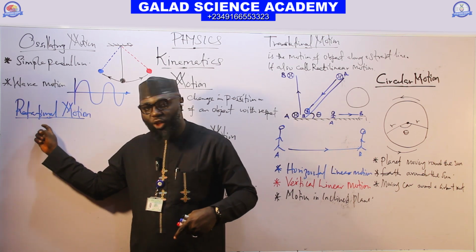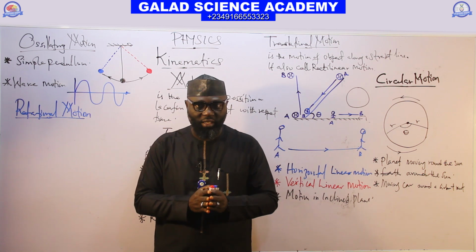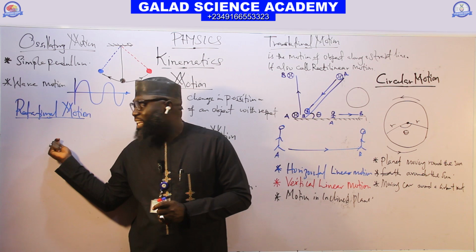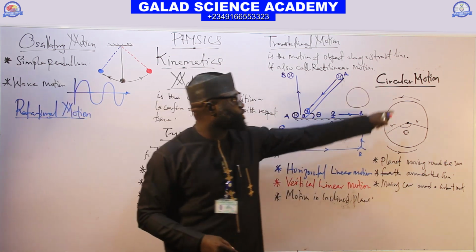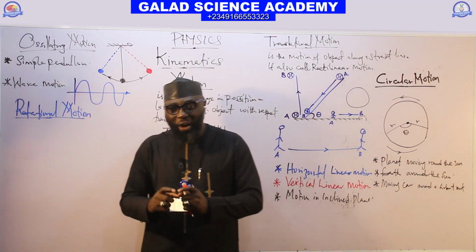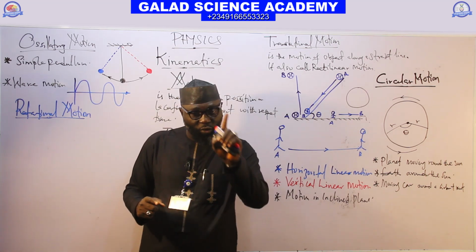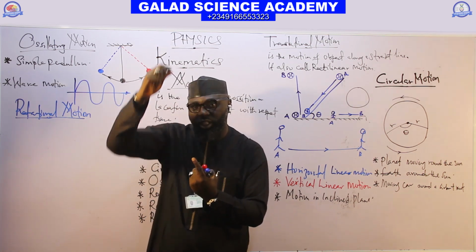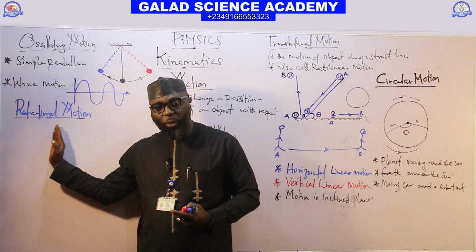An example of a rotational object is the electric fan. The motion we experience in an electric fan is rotational motion. It is not oscillatory motion, and it is not circular motion. The rotation of the Earth about its fixed axis, or fixed point, is also rotational motion.